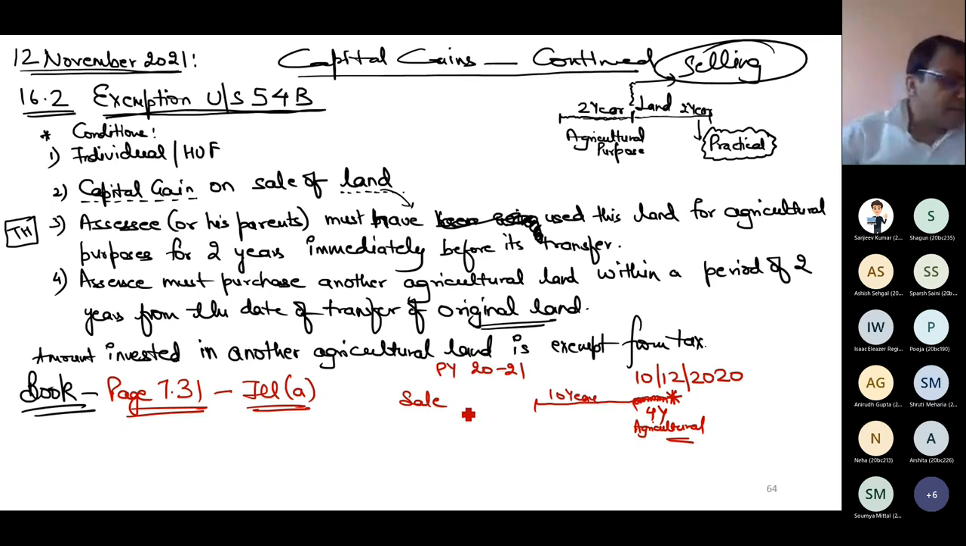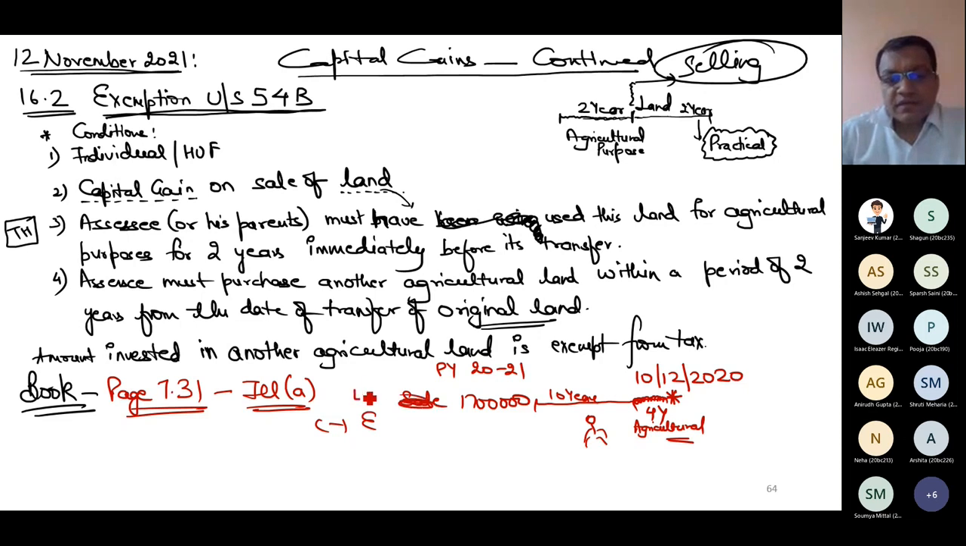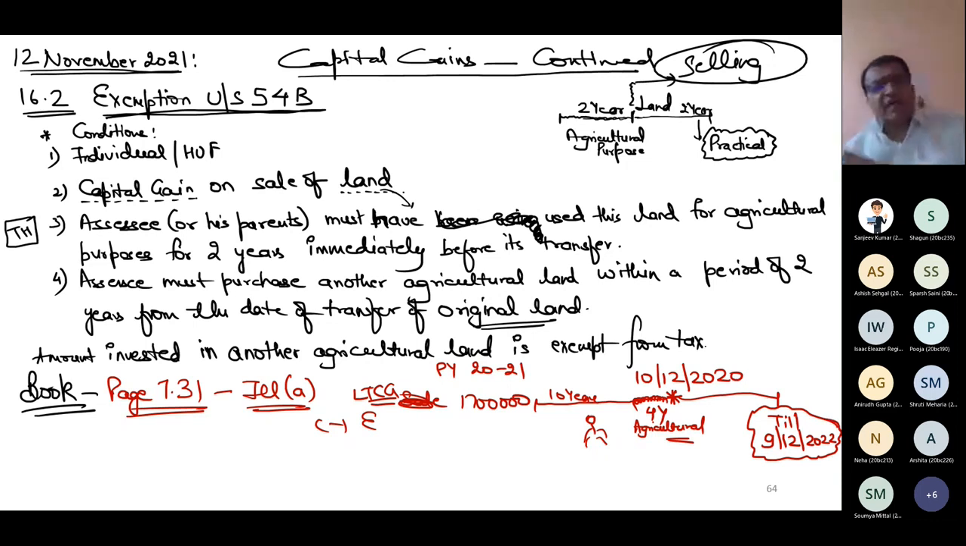Now, can you tell me if this gain is 17 lakh? If I want to claim the exemption, I'm Mr. X. I should make an investment. By how much time? I should purchase another agricultural land till 9th December 2022. If I purchase another agricultural land till 9th December 2022, whatever I will invest in that another agricultural land will become exempt from tax under section 54B.